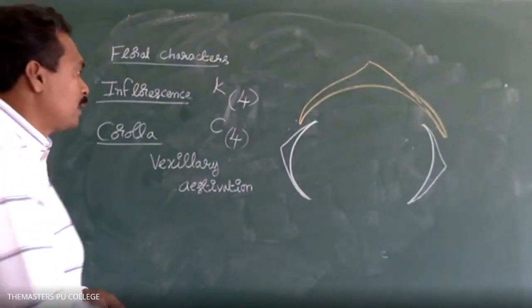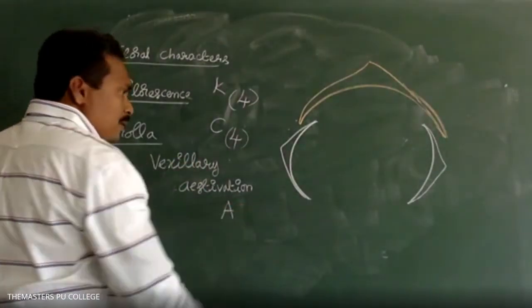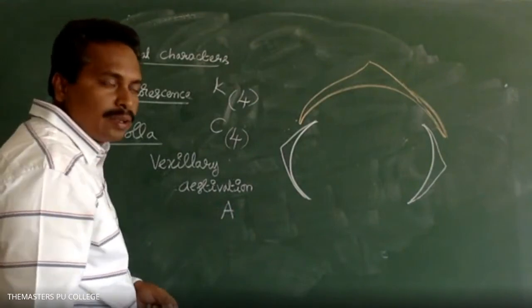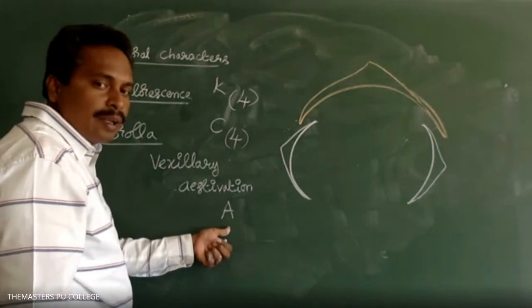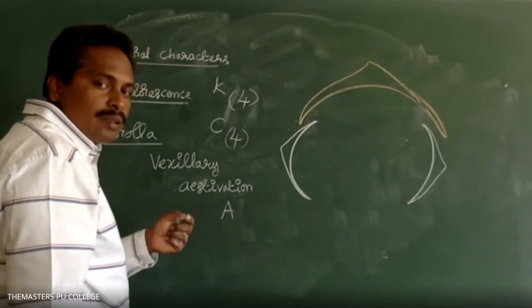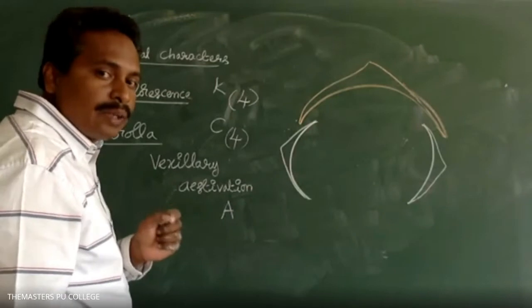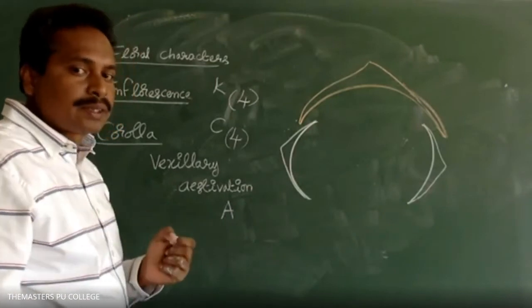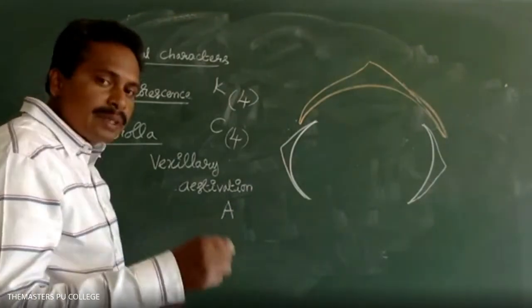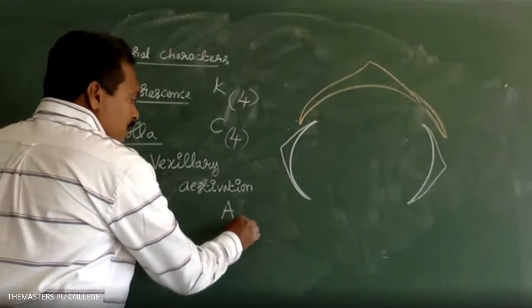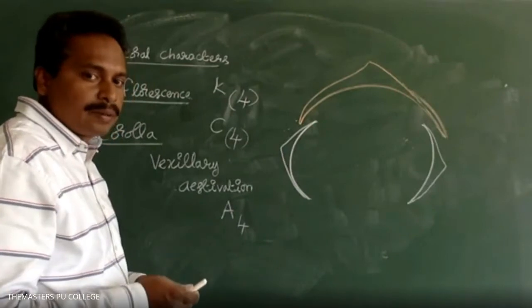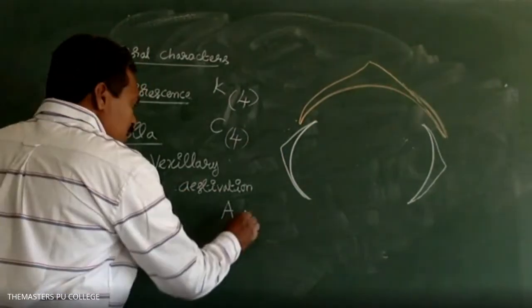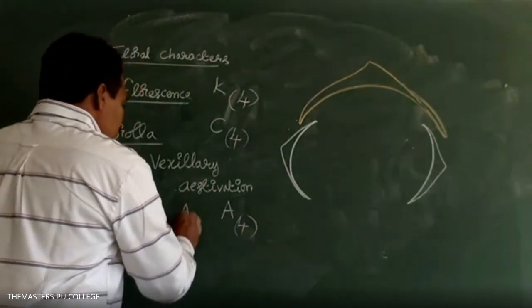Andrecium starts with which alphabet? A. The andrecium is denoted as A, and the number of the members of the andrecium, known as stamens. If the andrecium consists of 4 stamens, that should be indicated as A4. If they are free, don't keep in a bracket. If they are fused, that should be in brackets. Got it, sir.